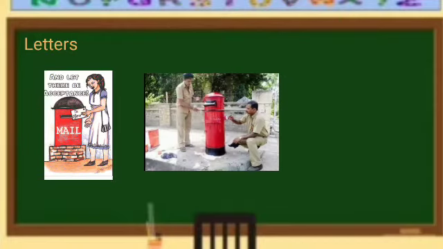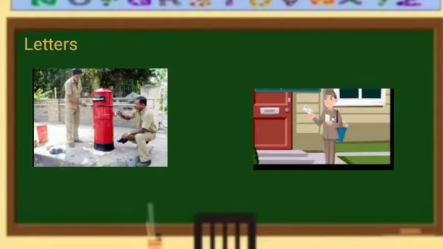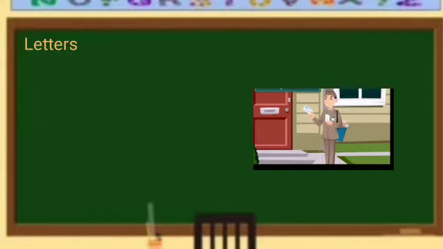The postman collects all letters from the box and takes them to the post office, and there, according to the address, the letters are sorted out. Then the postmaster takes these letters to the places where the address has been mentioned. So this is how the letter reaches the receiver.